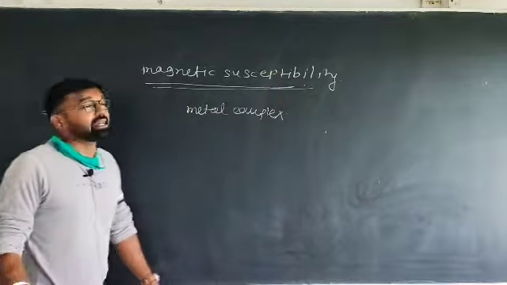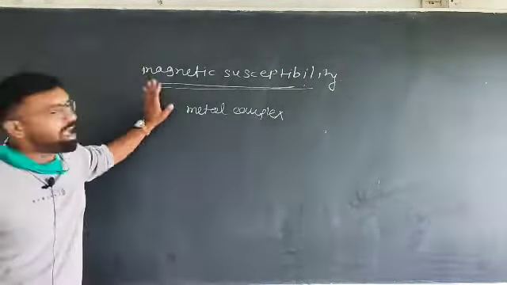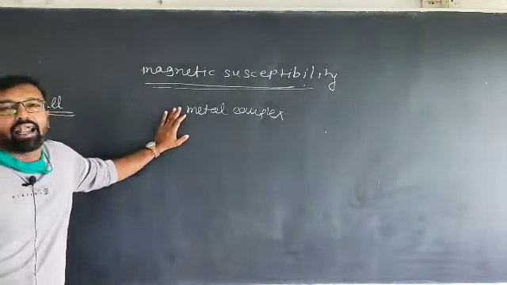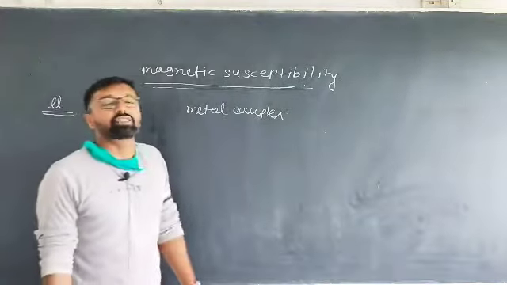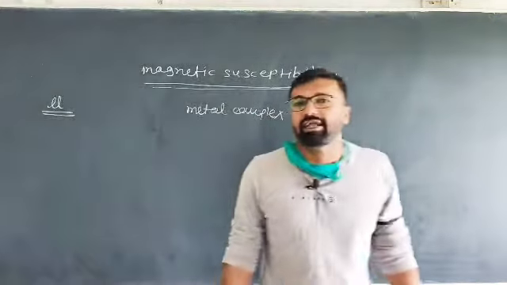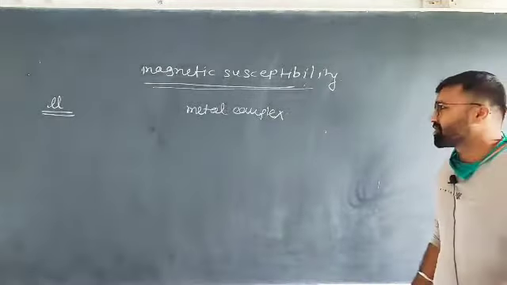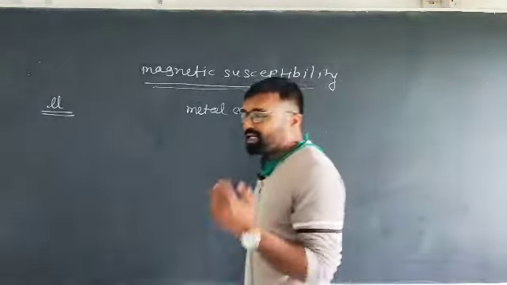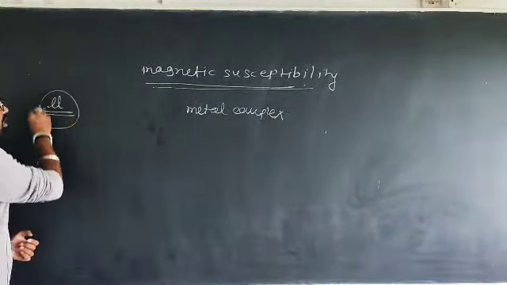Magnetic susceptibility gives an idea regarding the substance, whether it is paramagnetic, diamagnetic, or having magnetic nature or not having magnetic nature, right? This method is useful because magnetic moment is not a practically calculated quantity.